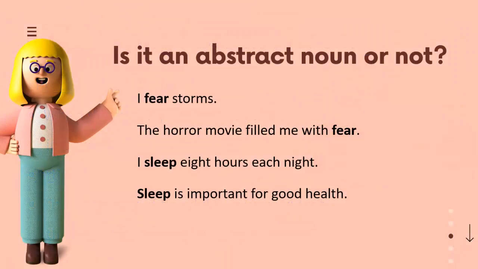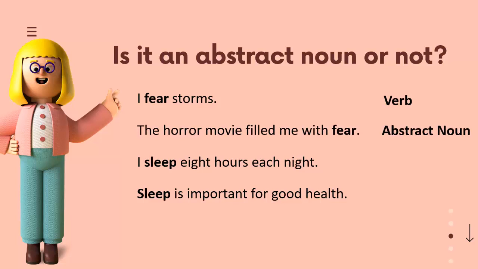Abstract nouns are difficult to identify sometimes because certain English words can function as more than one part of speech. Look at these examples. I fear storms. Here the word fear is a verb. The horror movie filled me with fear. The word fear is an abstract noun over here.